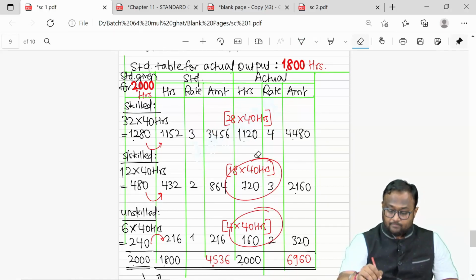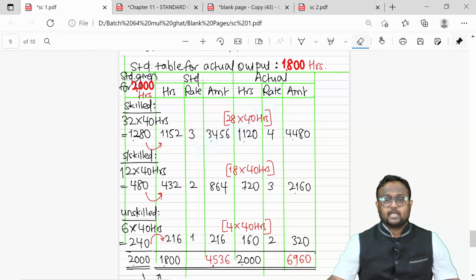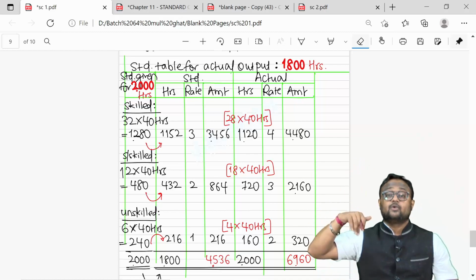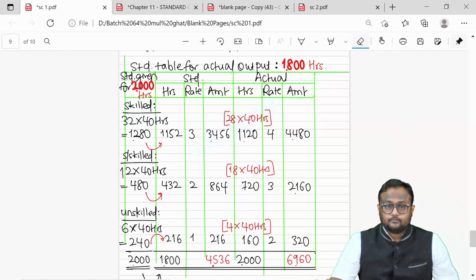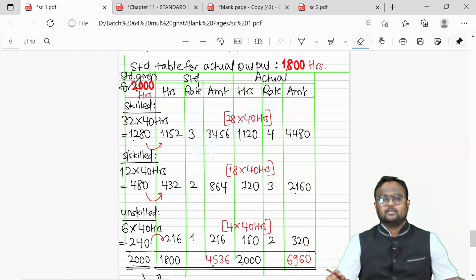Now, if there is no idle time or there is idle time, doesn't matter. Your table will remain like this. Idle time will be separated later. Once you calculate time variance, you separate idle time, not before that. So the table will remain like this. And then you calculate your required variances based on this.